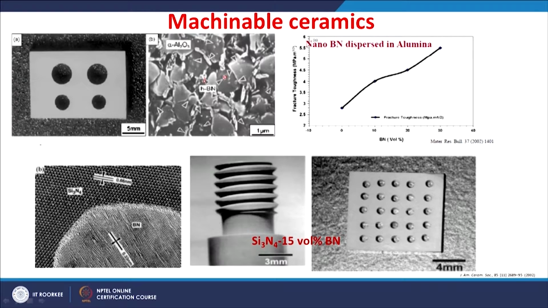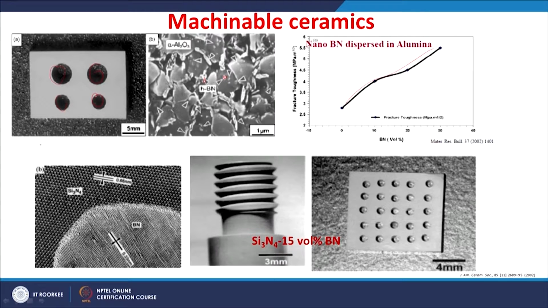Because of the layered structure of hexagonal boron nitride, it will be easy to machine such a composite, so the fracture toughness is improved with increasing hexagonal boron nitride content. One example: you can see even drilled holes in an aluminum oxide boron nitride composite.